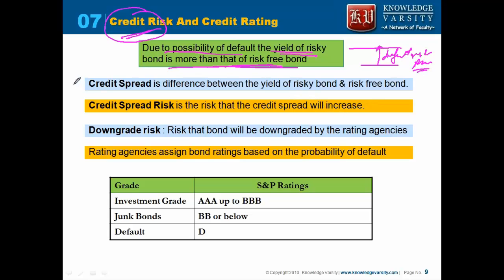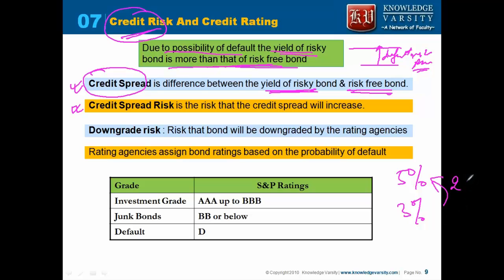Okay. Now there are some formulas and concepts that you have to remember. What is known as credit spread? Credit spread is the difference between the yield of a risky bond and a risk-free bond. So if a risky bond is yielding 5% and a risk-free bond is yielding 3%, the credit spread is 2%.